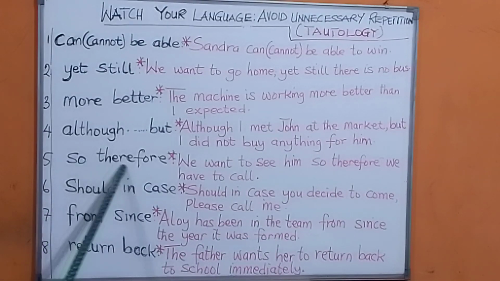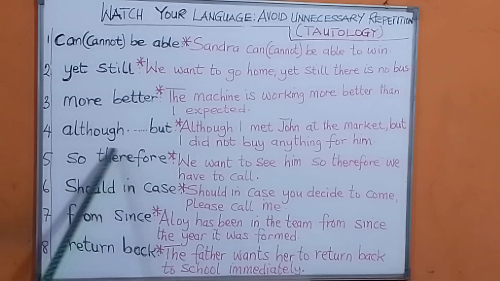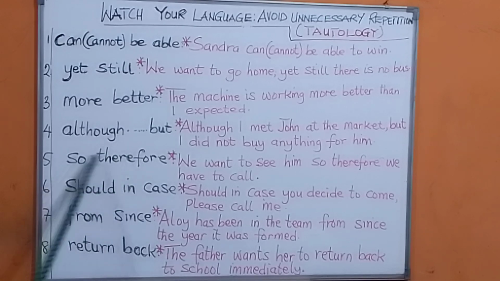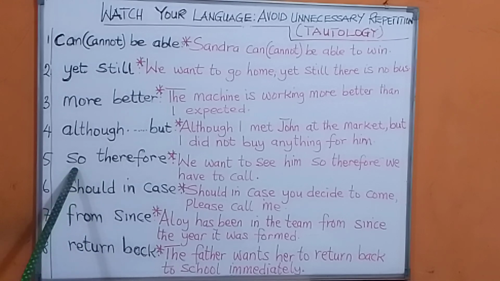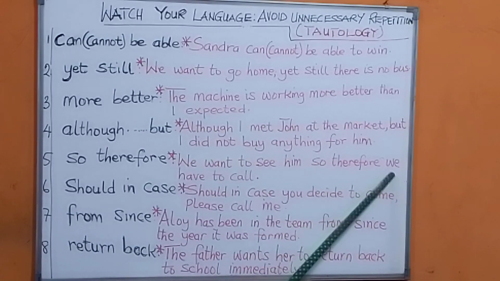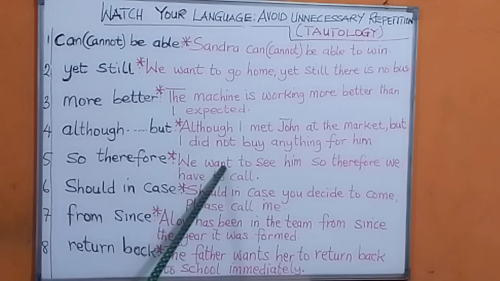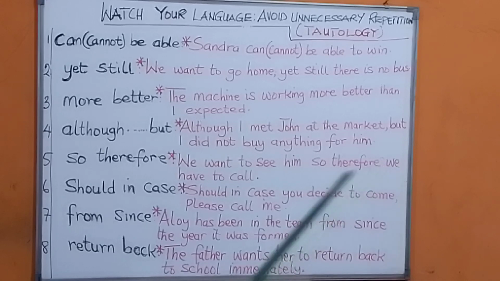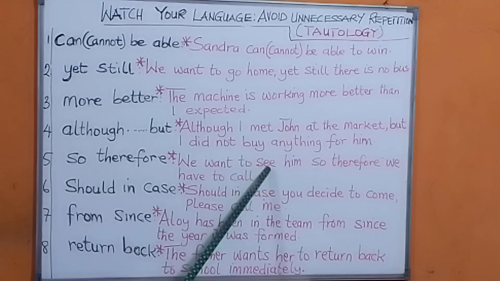Number five, so therefore. These are two transition words. We use these two words in transition, especially in paragraphing, transiting from one paragraph to the other, from one idea of your writing to the other. So you cannot use two of them in the same place. For example, you cannot say, we want to see him, so therefore we have to call. No, you cannot write that. You either write, we want to see him, so we have to call. Or, we want to see him, therefore we have to call.